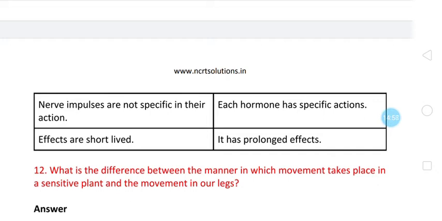Nervous system messages are there, and their effect will be short lived, whereas the hormonal system has prolonged, long lasting effects. For example, the change in the body design when you come into adolescence is due to testosterone or estrogen in male and female respectively. Once the changes come, they cannot be reversed, so these are prolonged, long lasting changes.